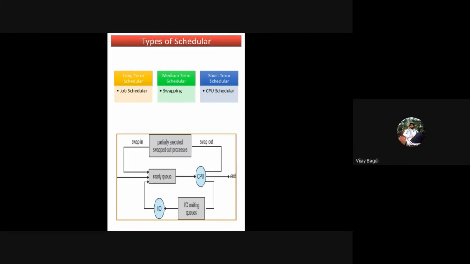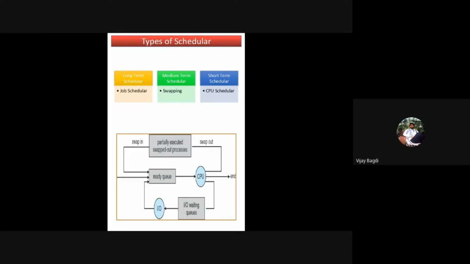The second scheduler is the short-term scheduler, also called the CPU scheduler. Why is it called a CPU scheduler? Because when a process is ready to get executed by the CPU, the task of the short-term scheduler is to move the process from main memory to CPU.